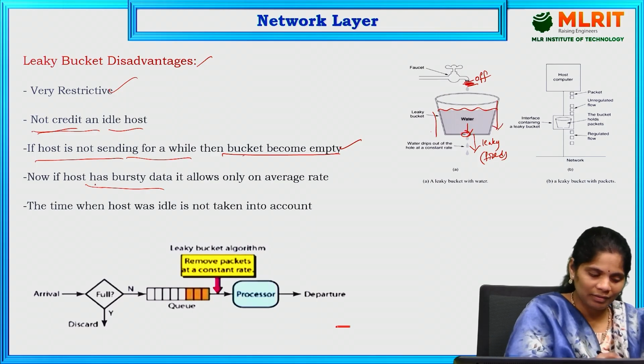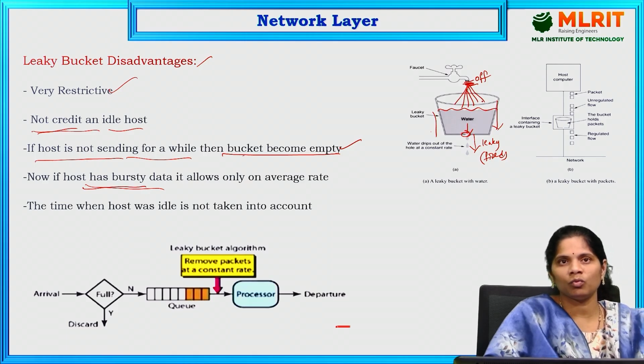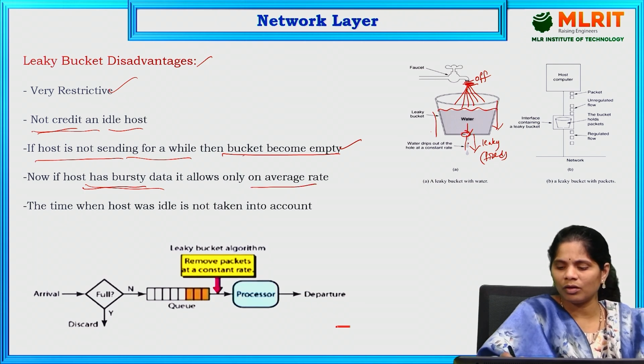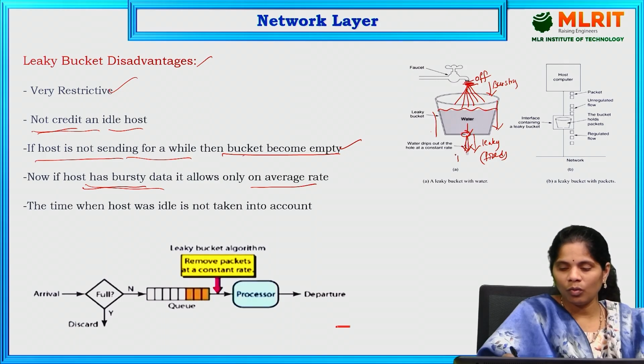The next one is, if the host has bursty data and the data flow is too high, then it allows the data rate only at an average rate. The flow coming from the tap is bursty, but the data received at the receiver is only at the average rate, a fixed flow.